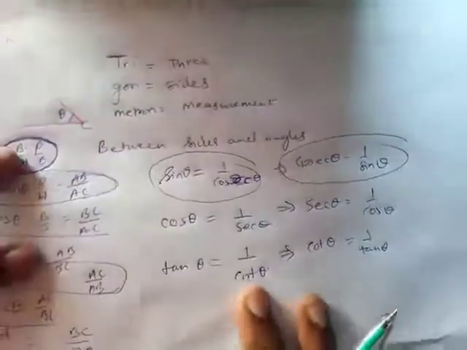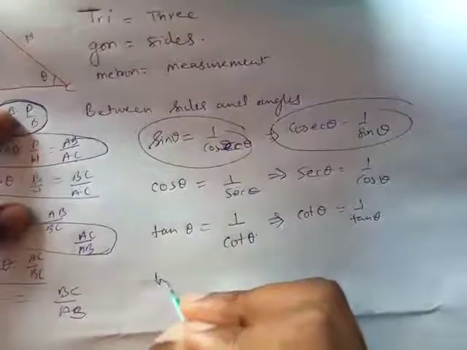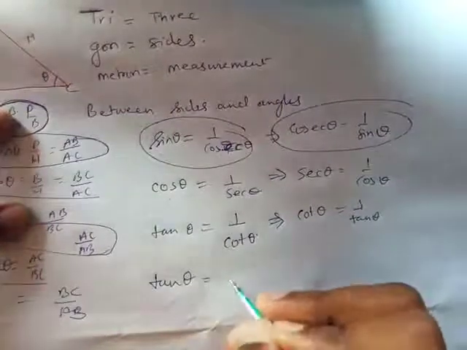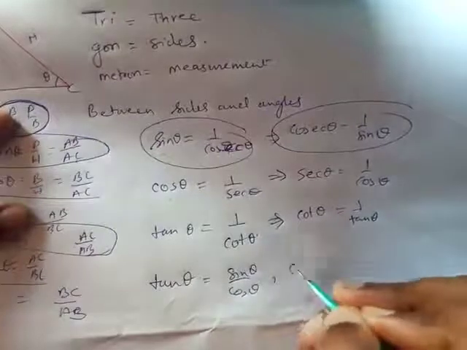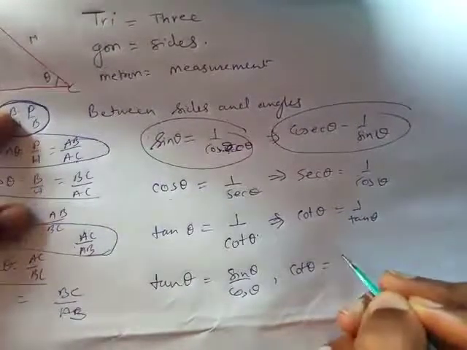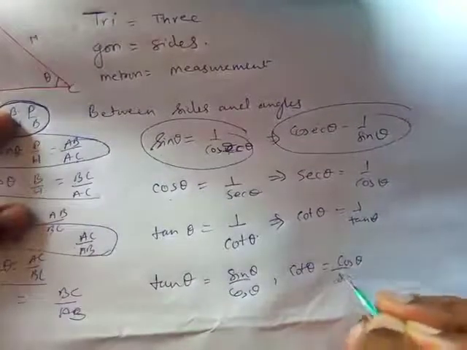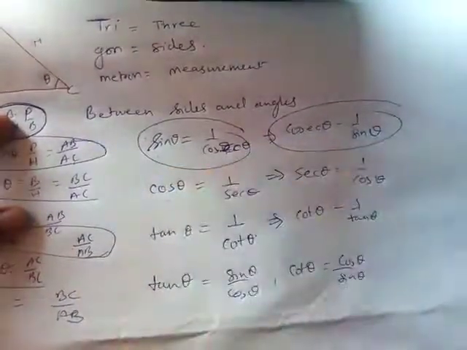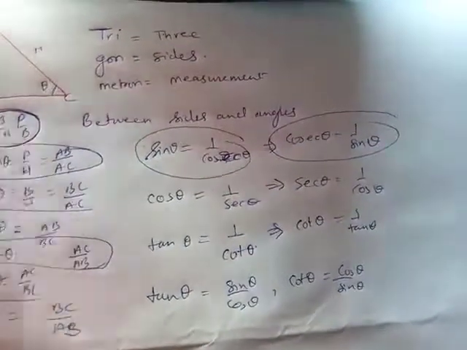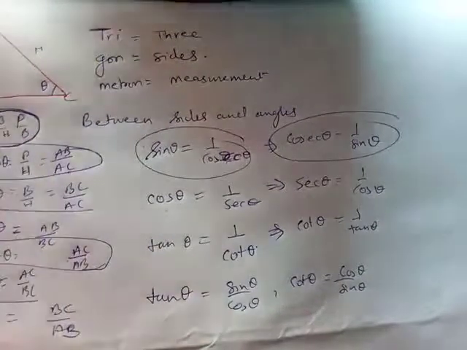Also 2 or 3 more things. Tan theta can be written as sin theta over cos theta, and cot theta can also be written as cos theta over sin theta. Okay, so we can use any of these identities in any of the questions that will be given to us for solving.